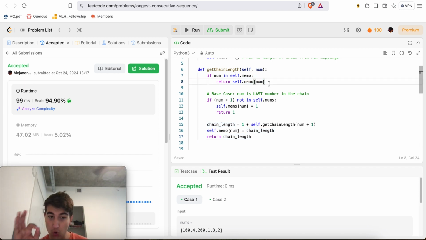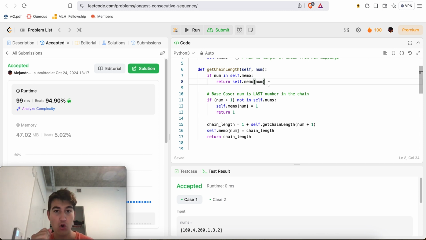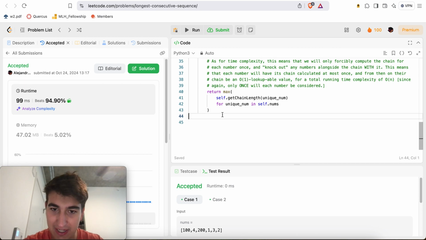So in total, I will do an extra O of n work in total from the n calls to get chain length. I will do a total extra work of O of n checks in addition, right? But it's not n times n, right? It's n plus n. This is very weird, right? Where I'm going to make n calls to get chain length.